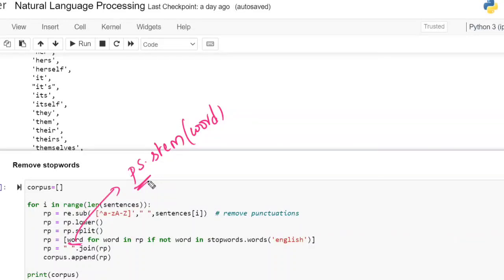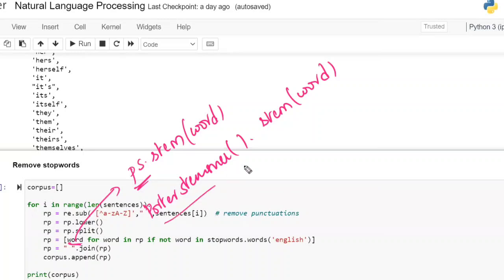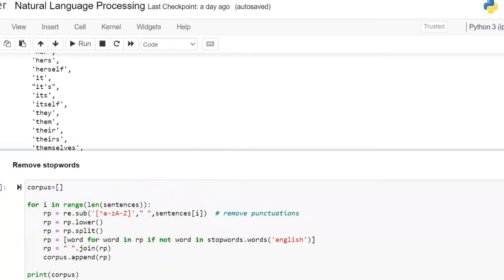Like how we have done with sklearn.preprocessing import label encoder, we stored it in a variable named LE, and then LE.fit and transform. In a similar way, we are going to store the Porter Stemmer function also in a variable. Otherwise, every time we have to write the full word Porter Stemmer. Instead, I'm bringing it as a shortcut, PS. If you are interested in writing everything, you can do that as per your choice.